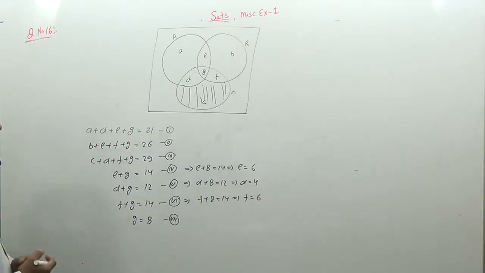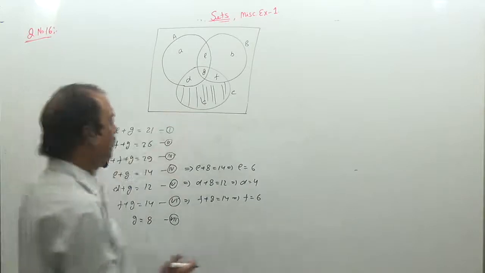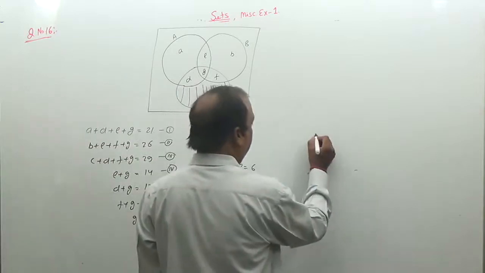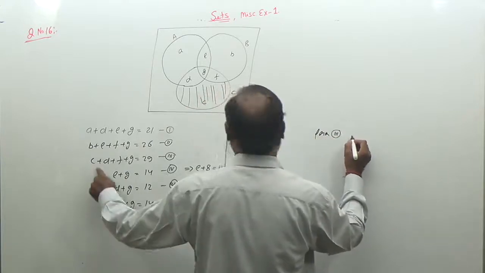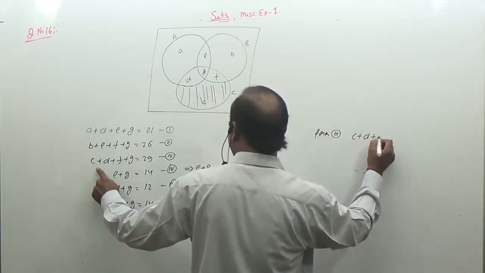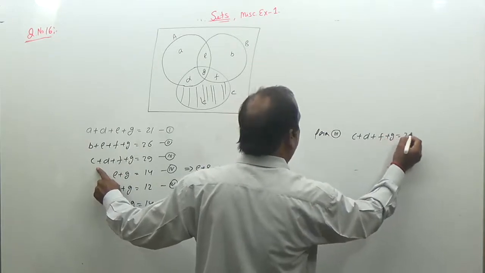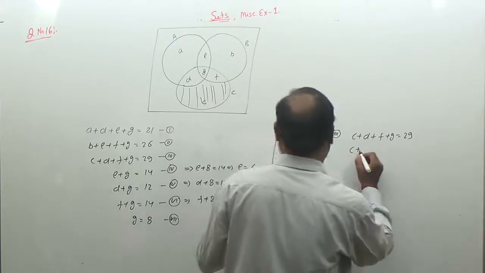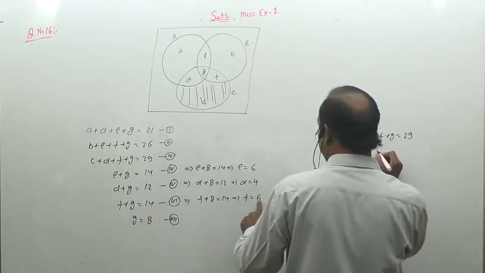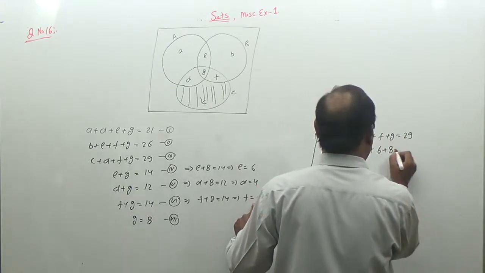And we want to find the value of C only. So using the third equation, C plus D plus F plus G is 29, in which D is equal to 4, F is equal to 6, G is equal to 8.